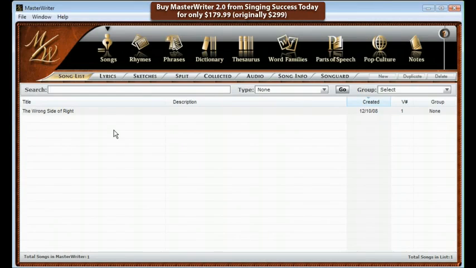But most importantly, MasterWriter shines post-inspiration, when craft comes into the picture, and it's time to see if you can take good to great. This is a business that only rewards the exceptional, and good is rarely good enough. MasterWriter has all the tools you need to help you consistently create the exceptional.